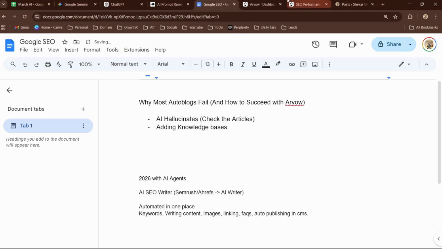Now what happens when you're writing an autoblogging article without a knowledge base is, without a knowledge base, it finds info on the web, and this leads to writing generic content. Okay, but if you add a knowledge base, then it will use the knowledge base as information to write consistently good articles. So which is why Arvow is good at this.